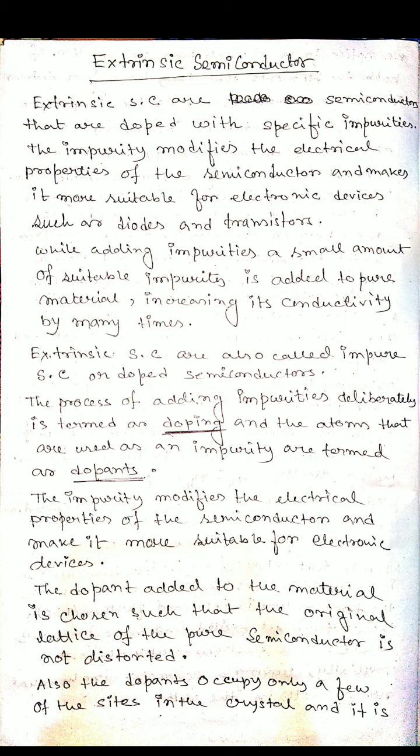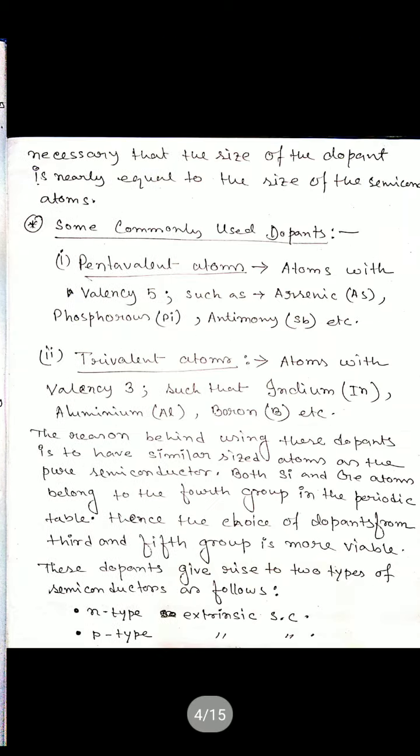Also, the dopants occupy only a few sites in the crystal, not each and every atom. Only one small part of the semiconductor is doped with dopants.